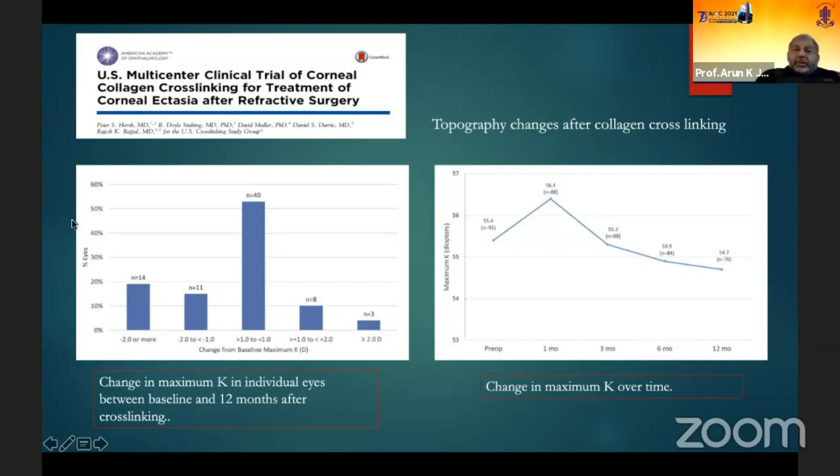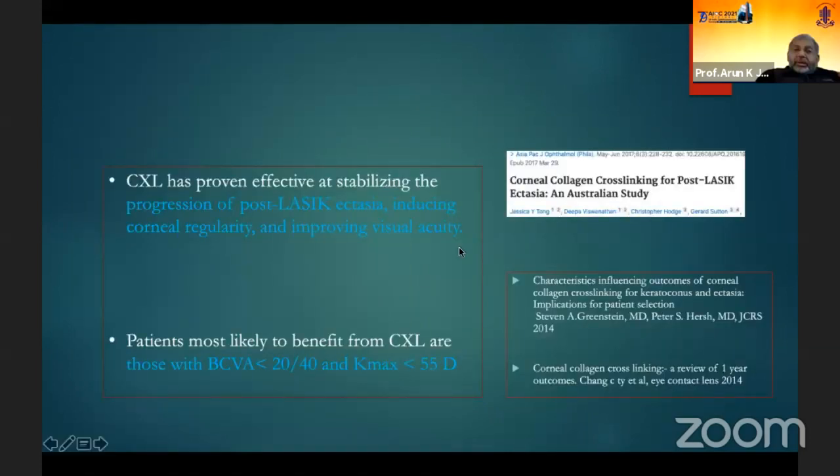post-LASIK eye, they have shown that in post-LASIK ectasia, the CXL, C3R, stabilized the cornea as far as the progression of the disease is concerned, and there was an improvement in visual acuity in these cases. And in another study, they found that most of the patients who are likely to benefit by C3R in post-LASIK eyes are those where, before doing C3R, the visual acuity was better, and the Kmax was better than